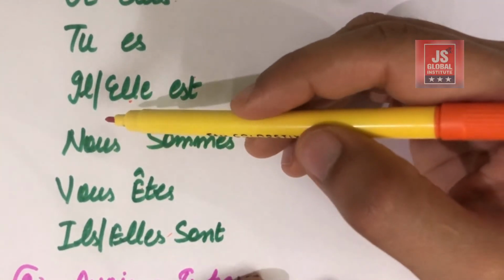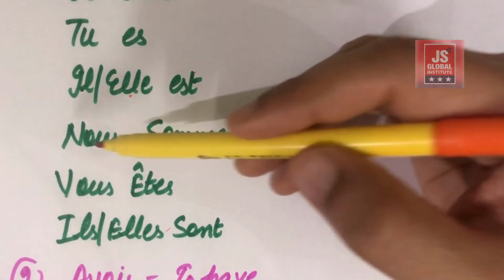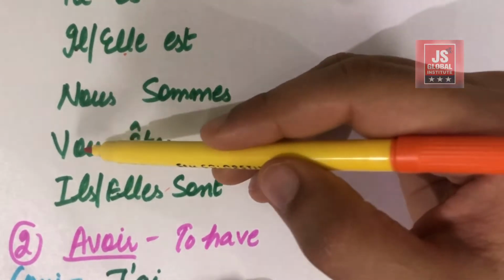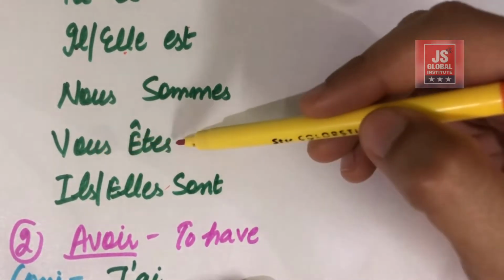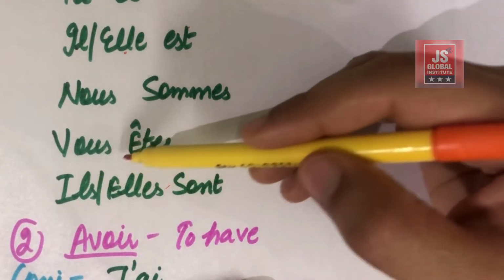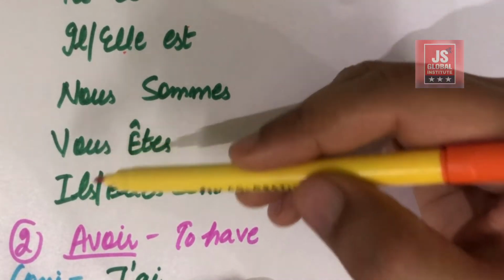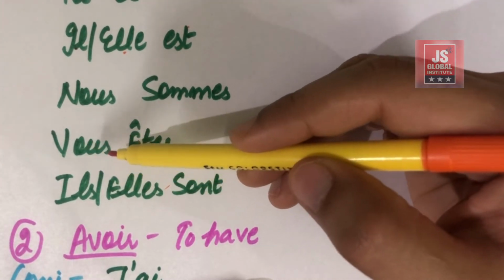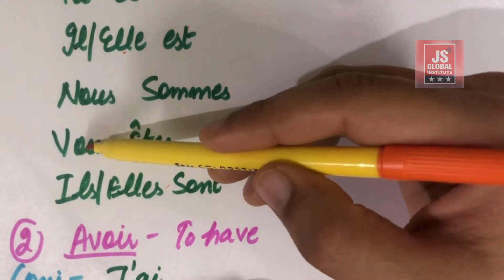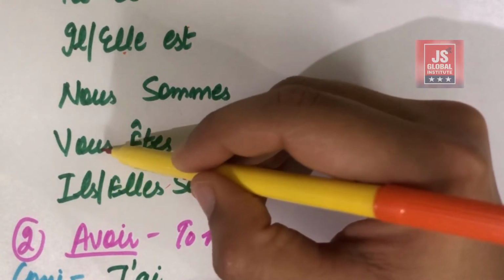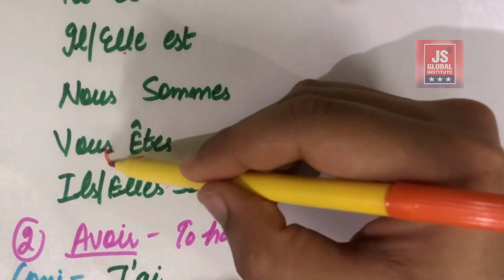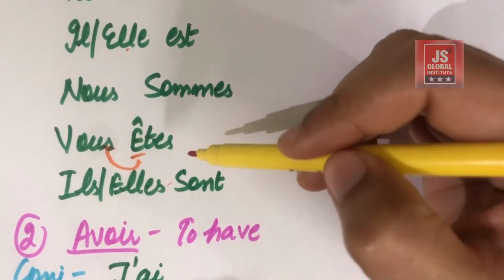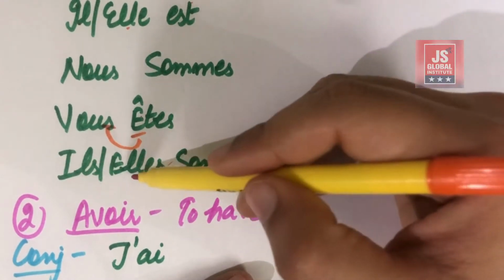Okay, next is nous sommes. Nous sommes, which means we are. Vous êtes, you are. This vous is used for you in a formal sense and for they also. Okay, so you use vous êtes, this S and E gets connected and produce sounds like Z. Okay, vous êtes. Okay, next is ils sont, elles sont.